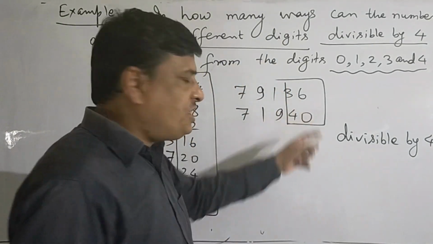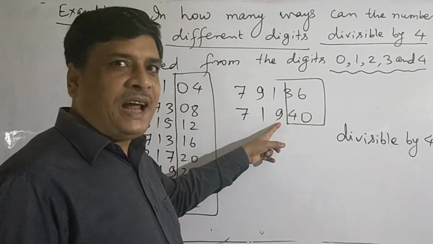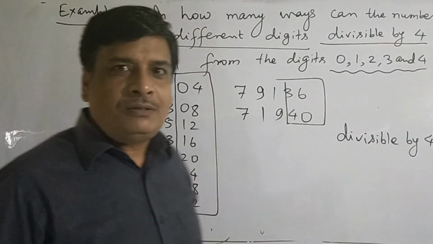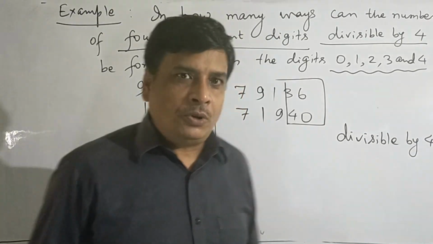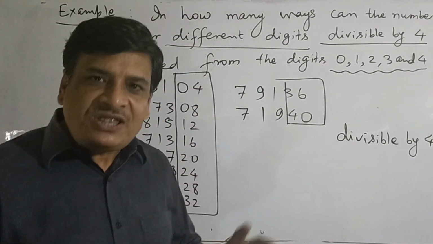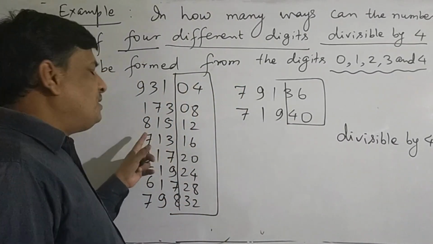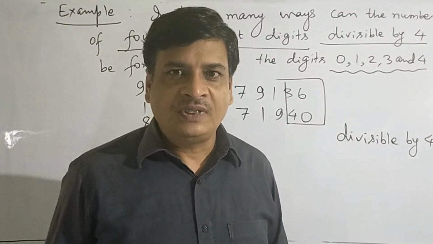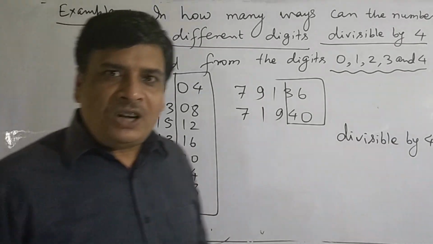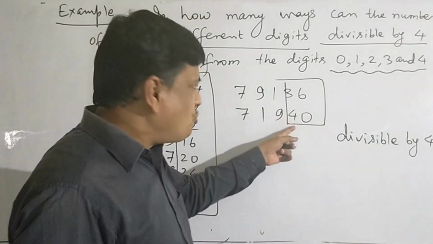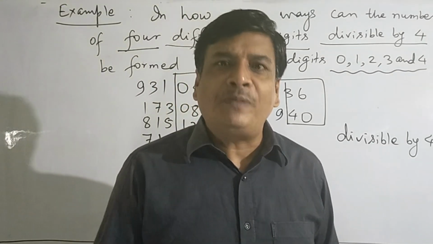If the last two digit number is divisible by 4, whatever be the number at the hundreds, thousand, 10,000 places, the number still remains divisible by 4. You can check yourself by taking any digits at the hundreds, thousand, 10,000 and so on. This will not make any difference if the last two places are filled up by numbers which are divisible by 4.